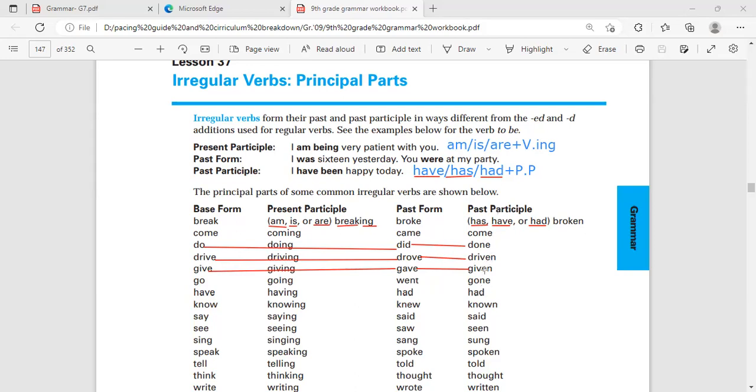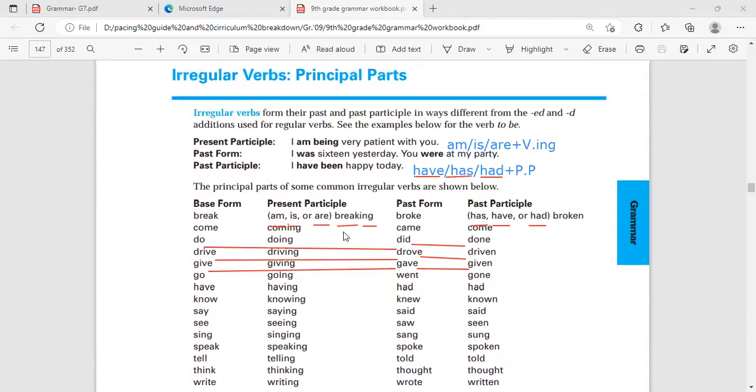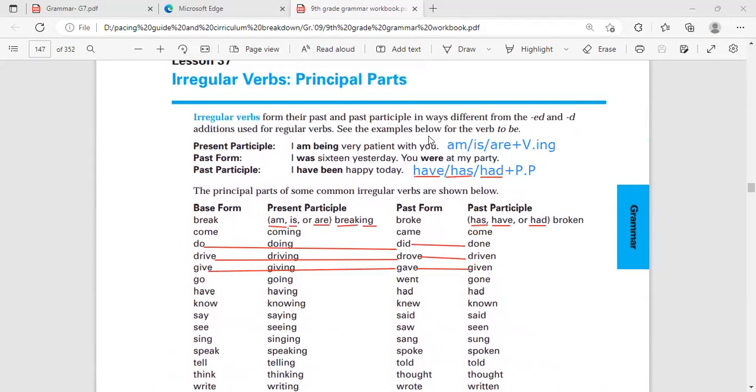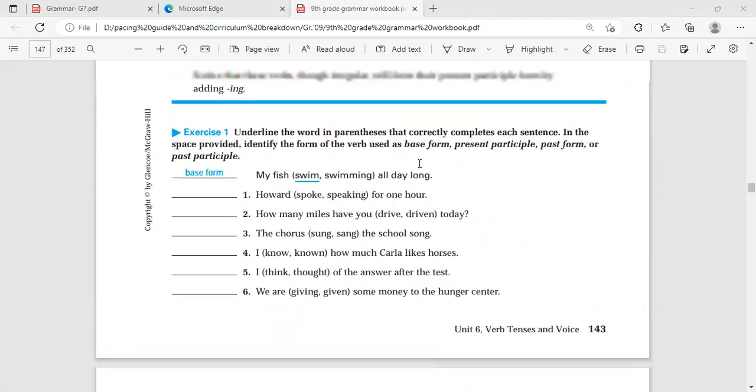Listen, he has given. Have or has or had with given. That's all. Okay? So, of course, I think that you have backgrounds about these verbs. Okay, now let's move to the questions here.